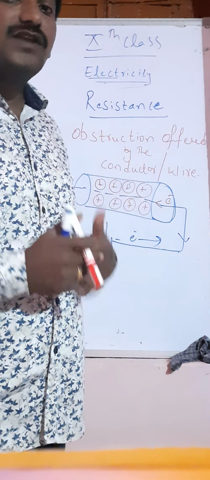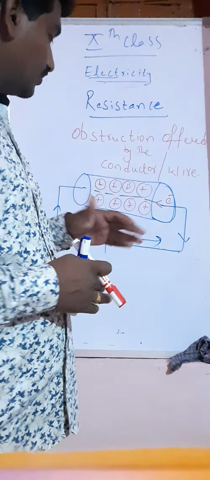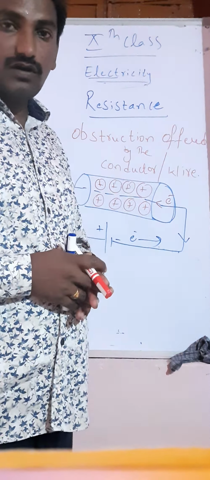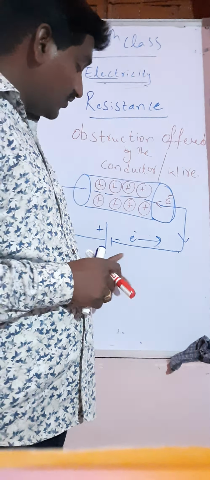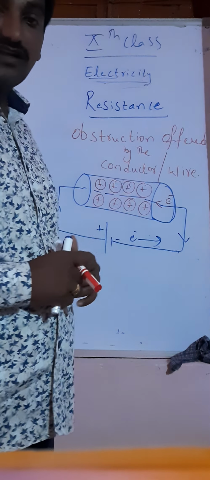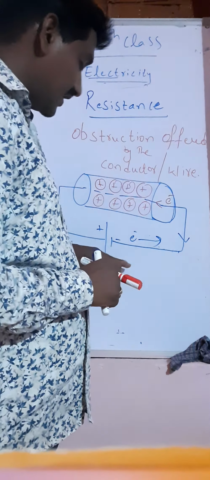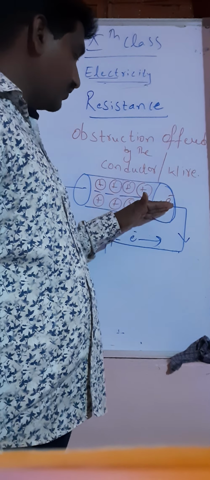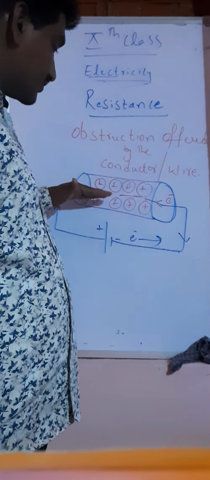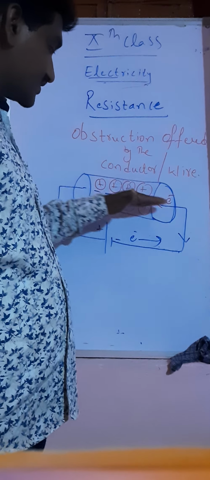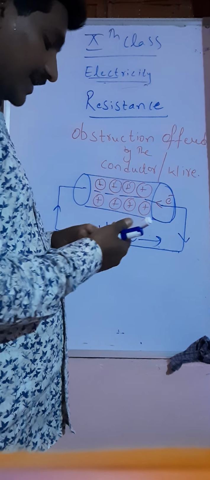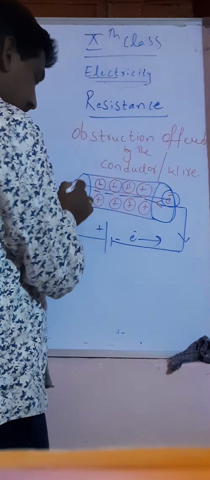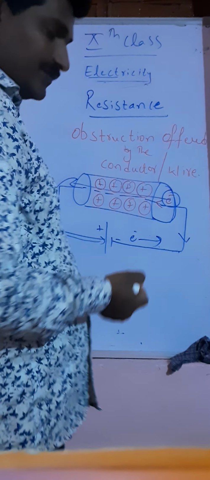Therefore, electrons take a lot of time to reach from one end of the conductor to the other, until you provide an external driving force, nothing but extra electric potential. When you provide this, the electron tries to overcome the attractive forces of these positive charge carriers, and reaches the terminal.